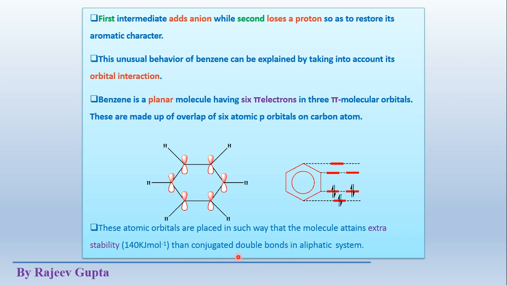If we compare with that molecule, this molecule, which also contains three double bonds, attains more stability, with a difference of 140 kilojoule per mole. So these aromatic structures are very stable compared to these conjugated double bond aliphatic systems. So due to this higher stability, these ring systems show substitution reaction instead of addition reaction, because due to addition reactions this type of conjugation and this extra stability is lost.